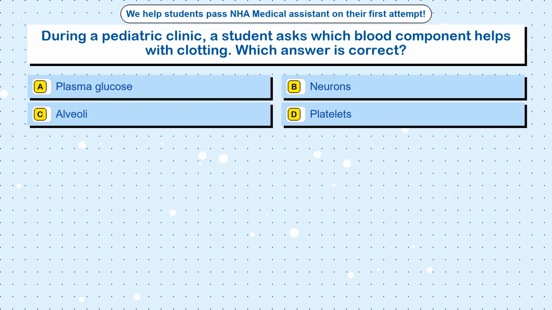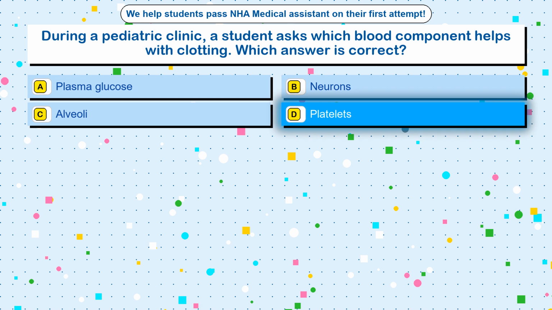Question 3. During a pediatric clinic, a student asks which blood component helps with clotting. Which answer is correct? Option A. Plasma glucose. Option B. Neurons. Option C. Alveoli. Option D. Platelets. The correct answer is option D.